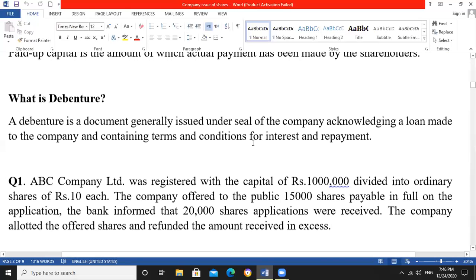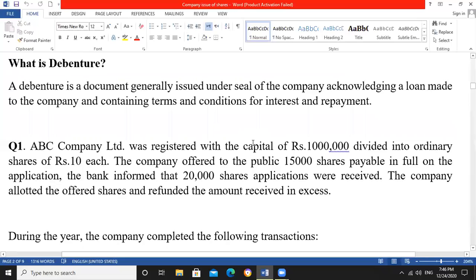And what is debenture? Debenture is different from shares because debenture is not a capital of a shareholder. It is a loan from an investor. It means the company gets the loan from the investor by issuing a document that is called debenture.